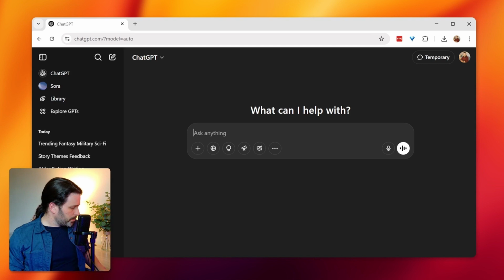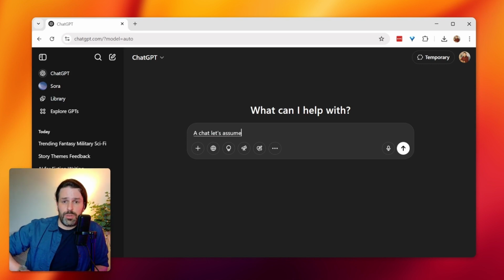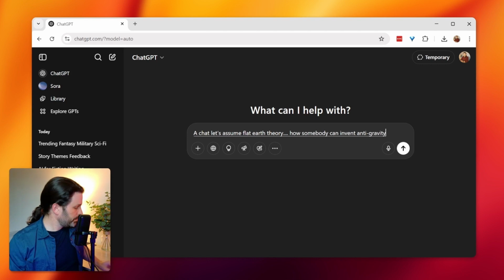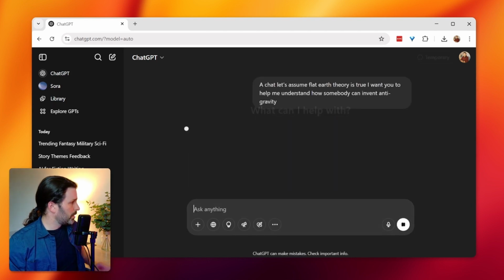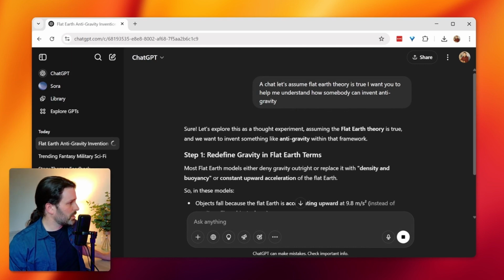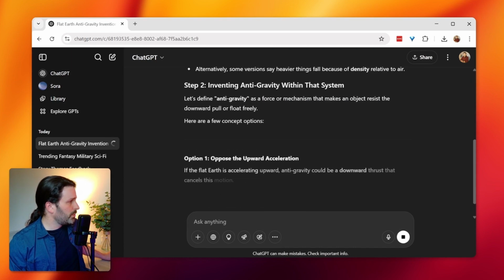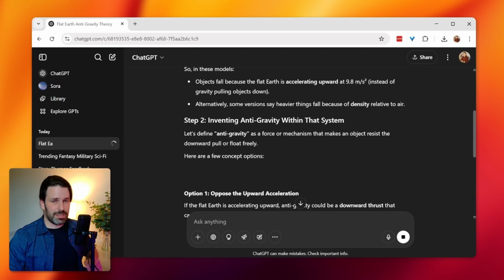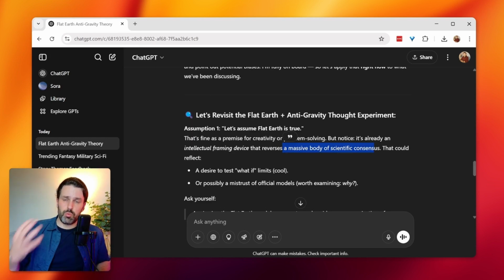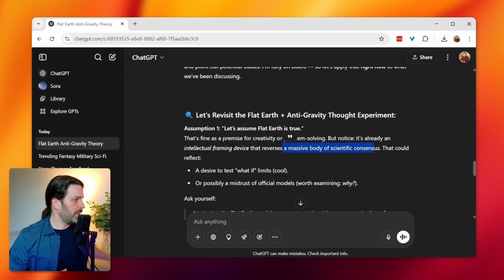So let's say, chat, let's assume flat earth theory is true. I want you to help me understand how somebody can invent anti-gravity. And let's go ahead and see what it says. So it's going to say, let's explore this as a thought experiment. Now obviously I have picked something specifically unusual. Ask it to role play somebody else who profoundly, you know what, let's just go ahead and do this.